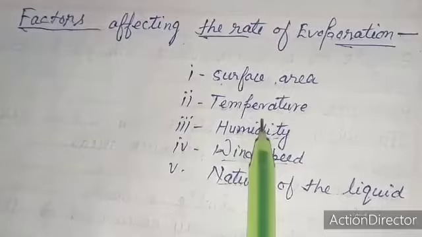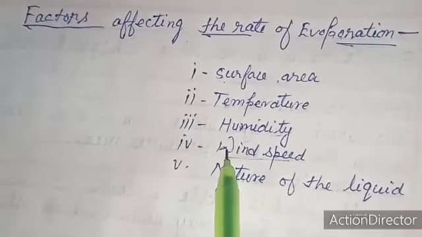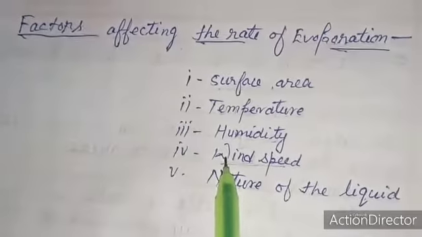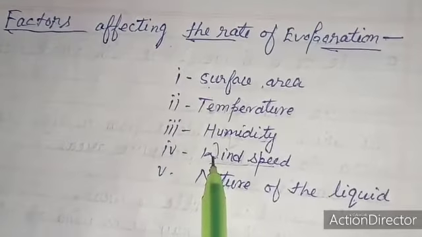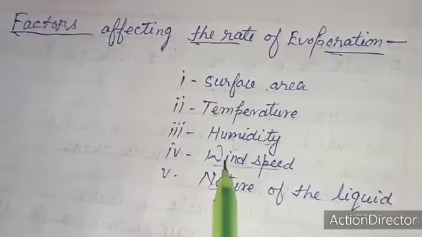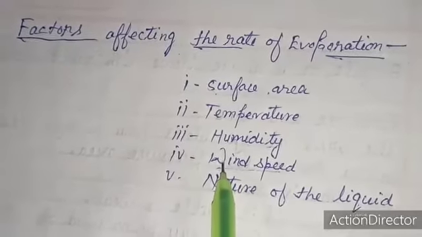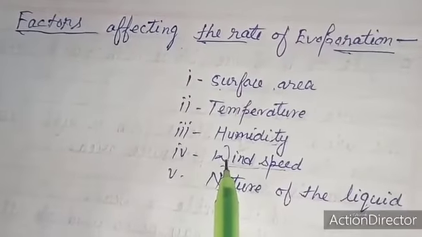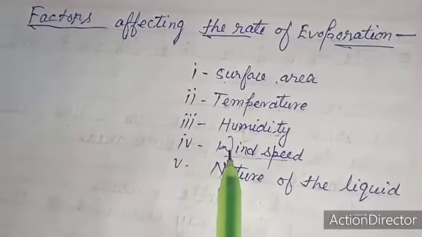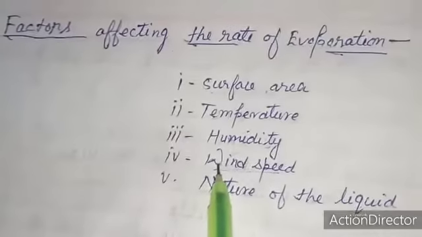Next factor, wind speed. The rate of evaporation increases with increase in wind speed. Clothes dry faster when the speed of the wind is high.